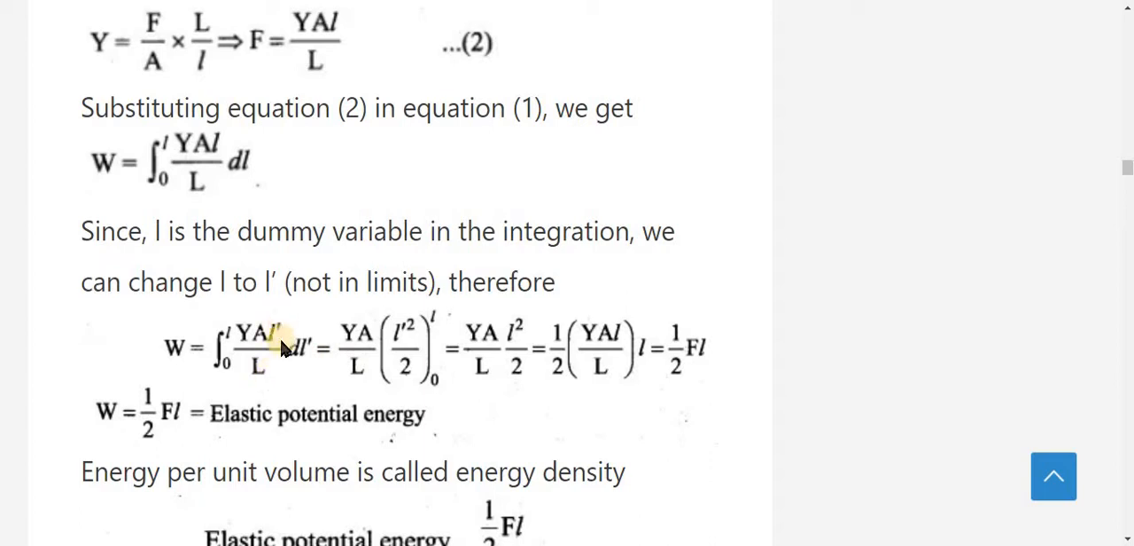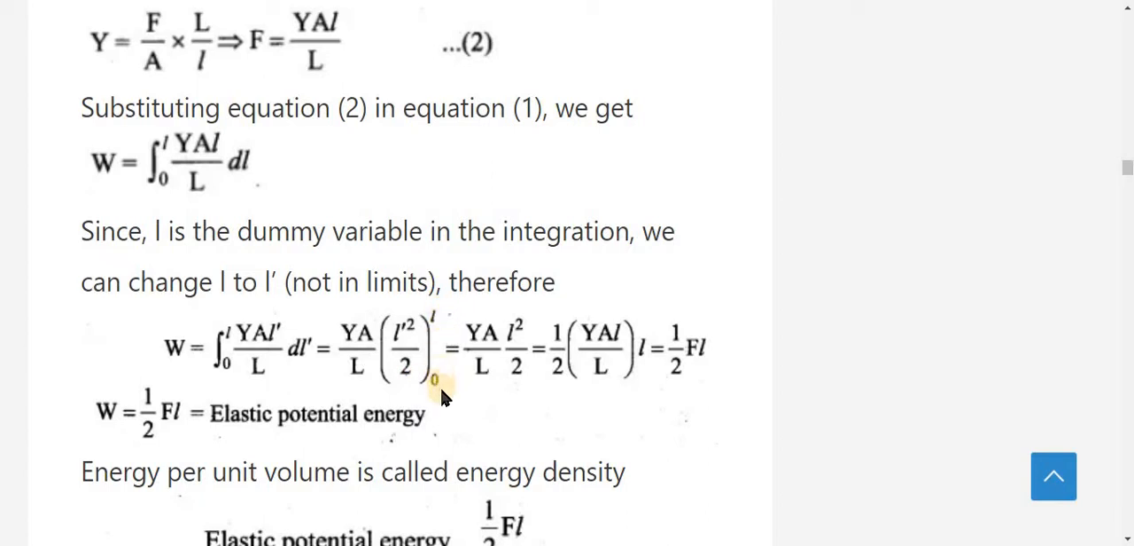Here YA divided by L, all the terms are constants. We cannot integrate the constant term, so remove the constant term from the integration. So YA divided by capital L, and only l dash into dl is integrated. Integration of l dash into dl is nothing but integration of x into dx. X into dx means x power n plus 1 divided by n plus 1, that means x square divided by 2. Here it is l dash square divided by 2.